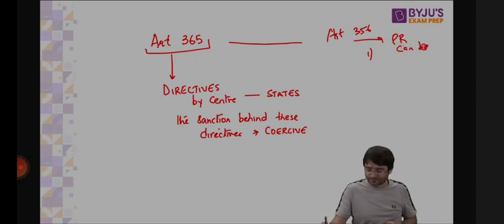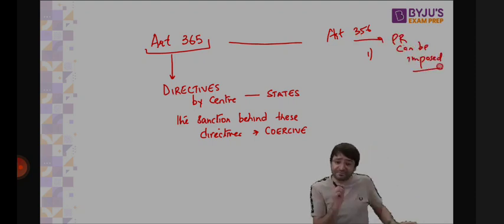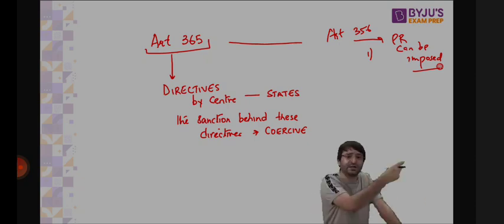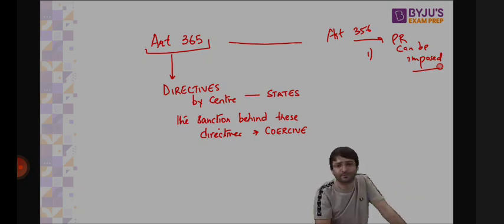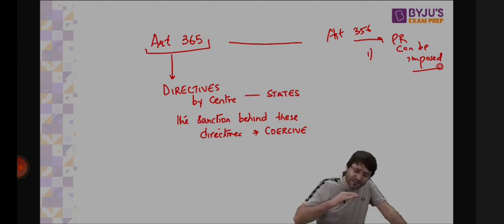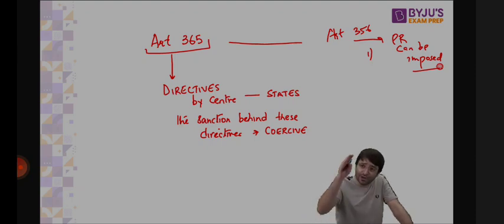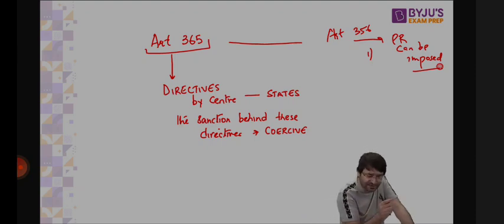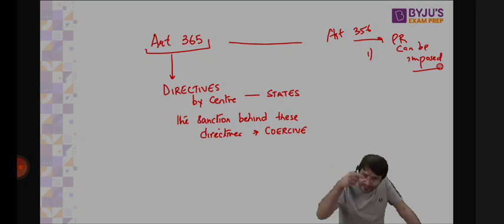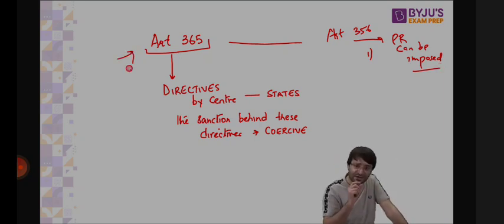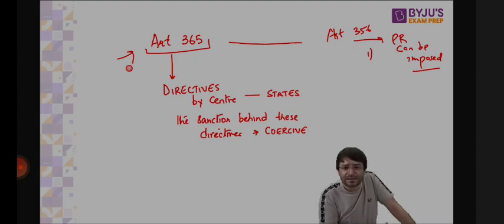Under Article 365, directives are issued, and these directives are binding on the state. If the state does not abide by these directives, then Article 356 can be used, the state government can be dismissed, President's rule is imposed. Directive two: in my state, there are scheduled castes and scheduled tribes. For such communities, there are various schemes launched by the central government. If I, as the state government, do not implement these central schemes, which are meant for the scheduled castes and scheduled tribes, what will happen? The central government will issue a directive to me under Article 365. Please abide by this directive. Please implement the central schemes that we have tailor-made for SCs and STs. If I do not abide by that directive, then Article 356 can be used to dismiss me.